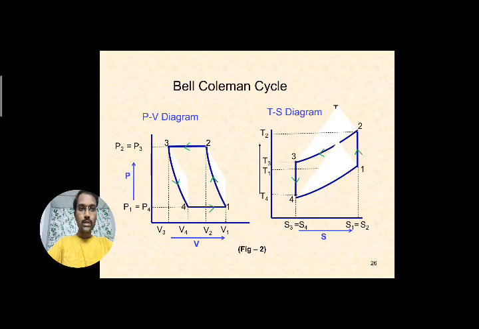In the TS diagram, 1 to 2 and 3 to 4 are the two isentropic processes, and in the PV diagram also 1 to 2 and 3 to 4. Those are the reversible adiabatic processes. And 2 to 3 and 4 to 1 are the constant pressure processes. So the total four processes are there.